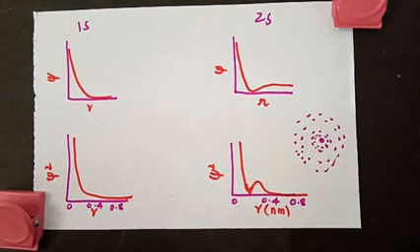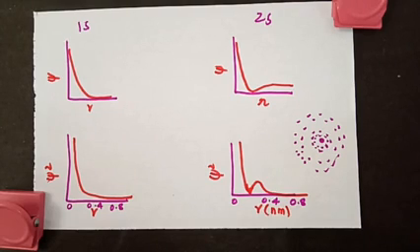Here we are talking about 1s and 2s orbitals. Like this, there are a large number of orbitals. So quantitatively, we distinguish these orbitals based on their size, shape and orientation using the quantum numbers. What are the quantum numbers that we have seen? Principal quantum number, azimuthal quantum number, magnetic quantum number and spin quantum number.